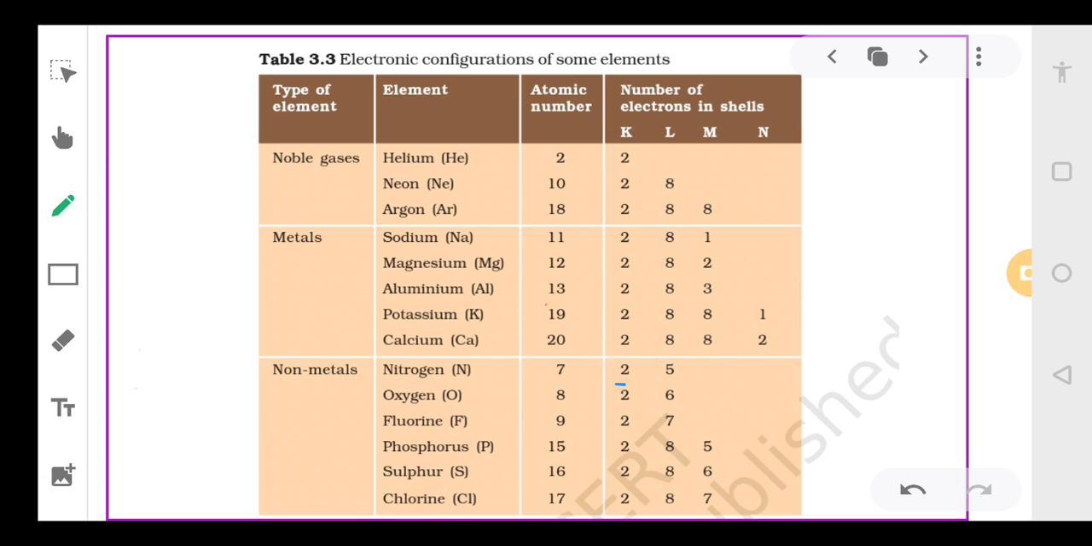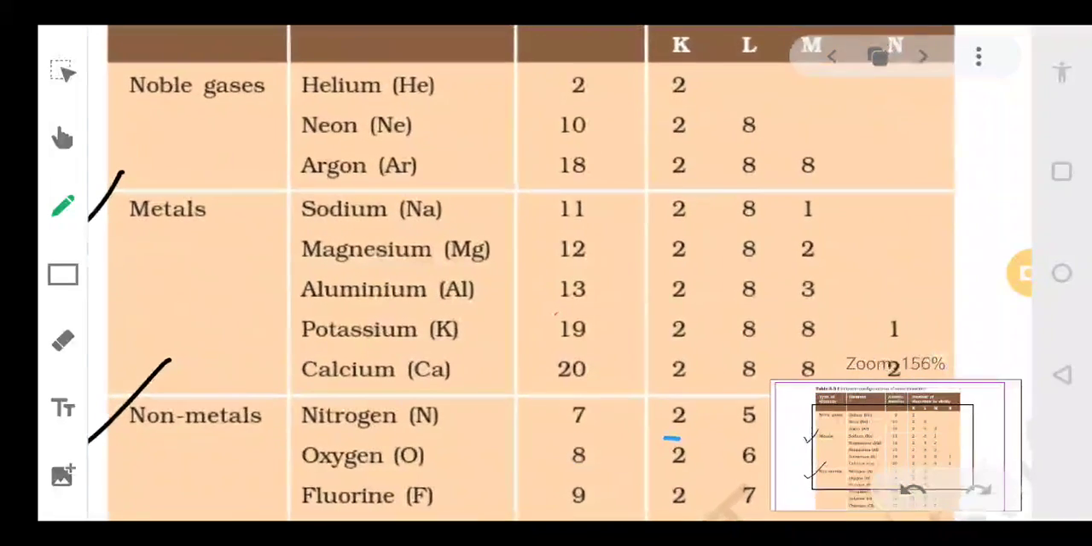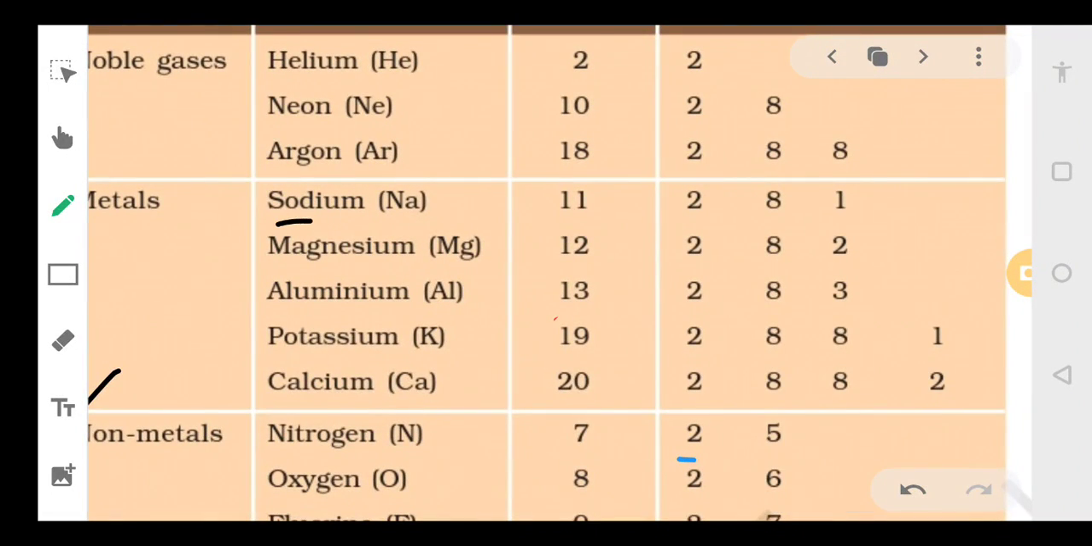Now let's talk about the electronic configuration of some very, very important elements. Since we are talking about metals and non-metals, let's focus on the metals first. Sodium has atomic number 11. We can divide these 11 electrons into 3 shells. K will have 2 electrons, L will have 8 electrons, M will have 1 electron.